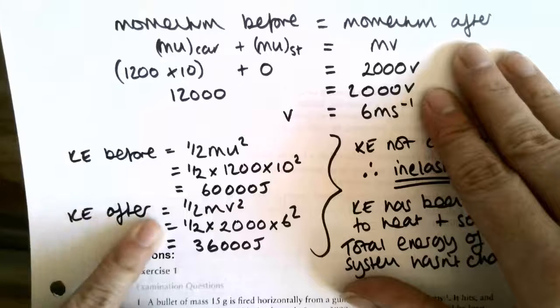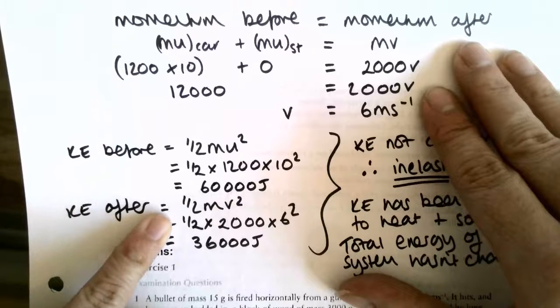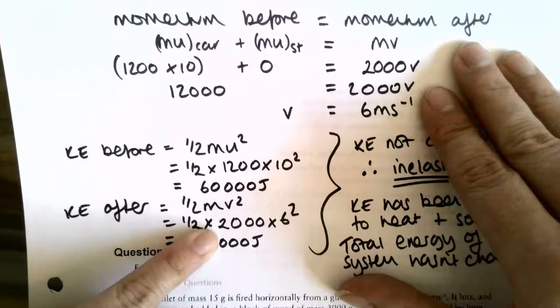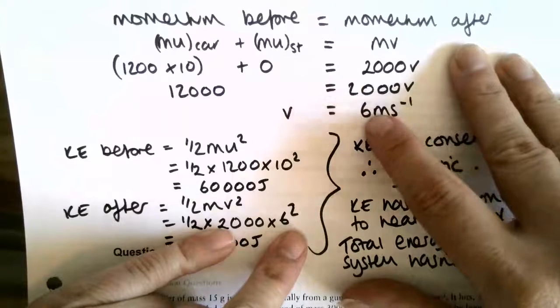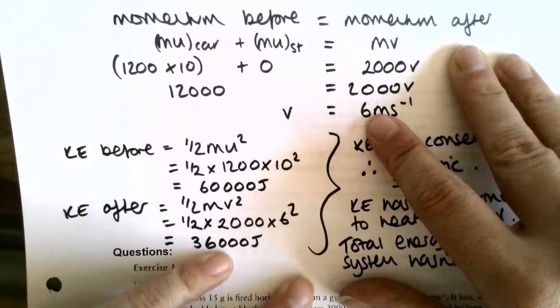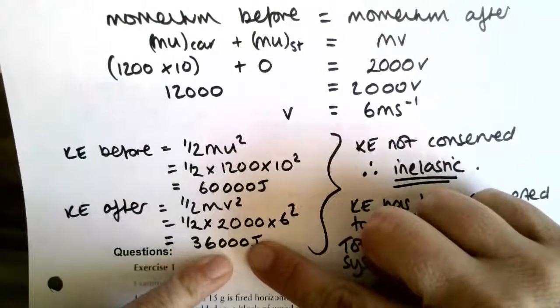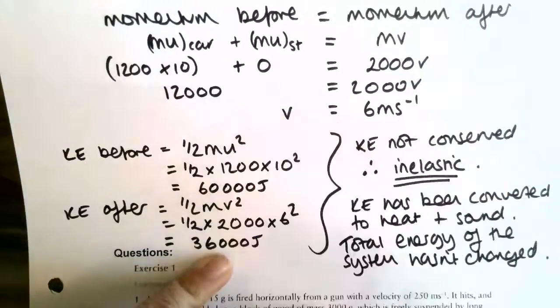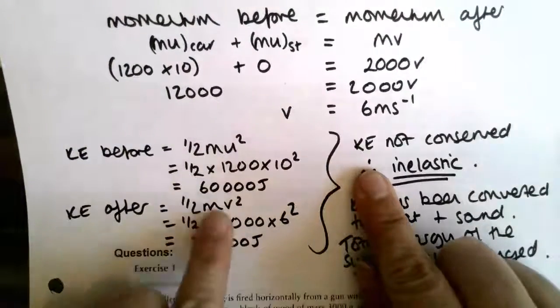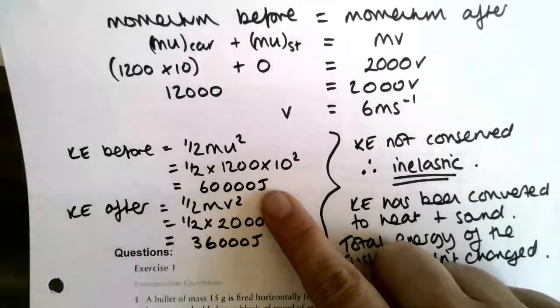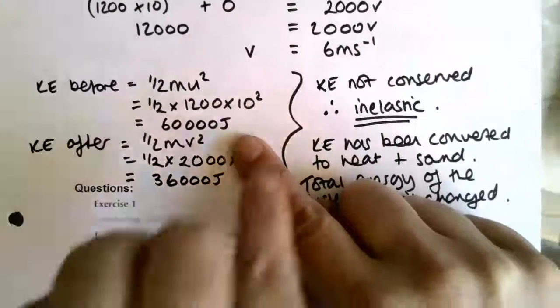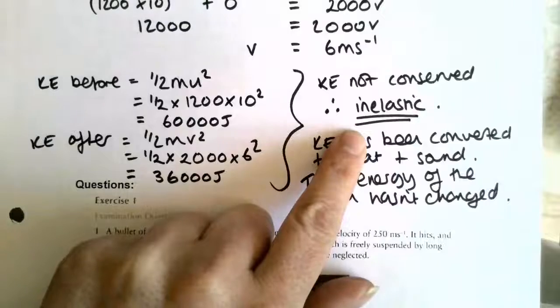The kinetic energy after, now because they're stuck together, we've got a half mv squared. The total mass is 2,000 and the speed is the 6 that we had figured out up here. So that got us a kinetic energy afterwards of 36,000 joules. So, because these two numbers are different from each other, kinetic energy has not been conserved, so it's an inelastic collision.